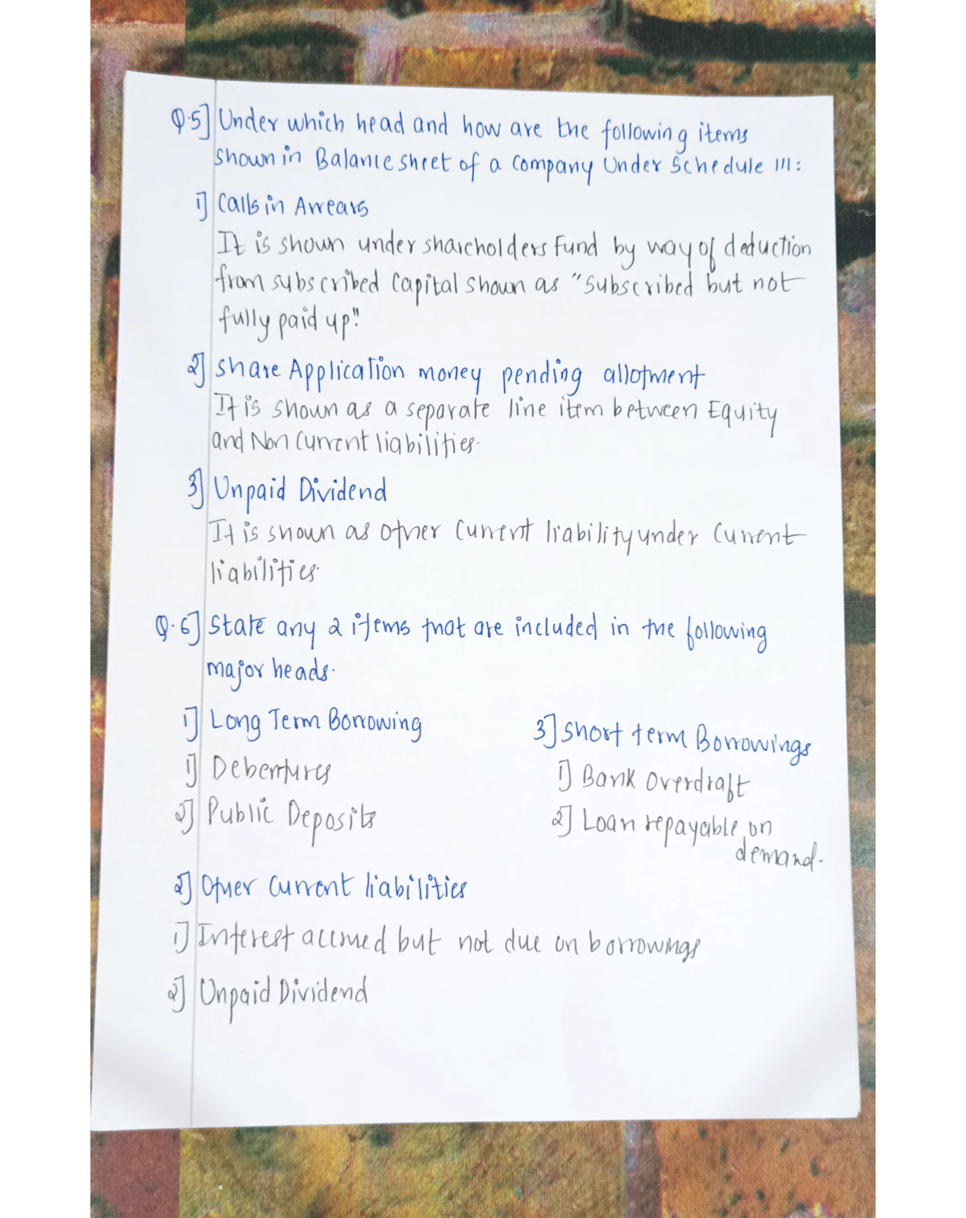Next we have unpaid dividend. Where do we record unpaid dividend? Unpaid dividend is other current liability, and the major head under which it is recorded is current liabilities. Next is: state any 2 items that are included under the following. Under long-term borrowings, 2 items are debentures and public deposits. Under other current liabilities we have interest accrued but not due on borrowings and unpaid dividend. And third, under short-term borrowings we have bank overdraft and loan repayable on demand.